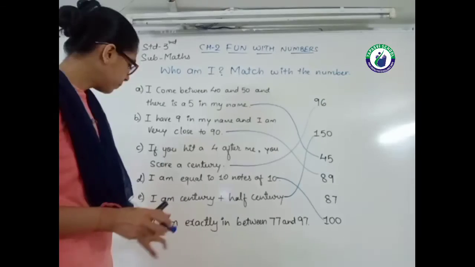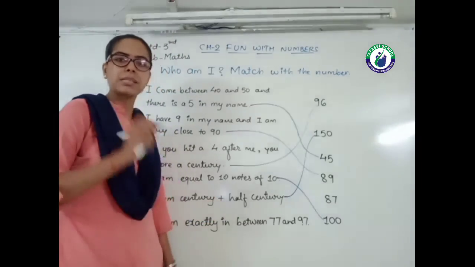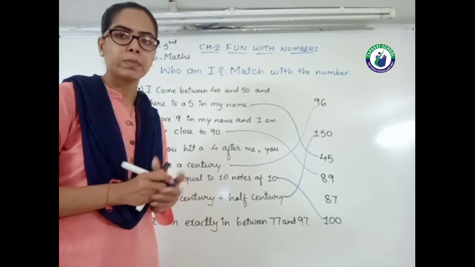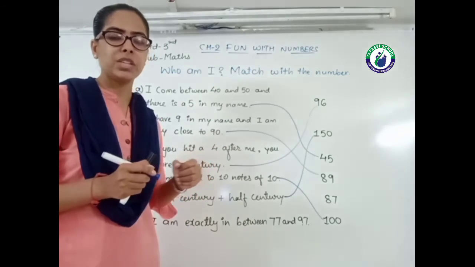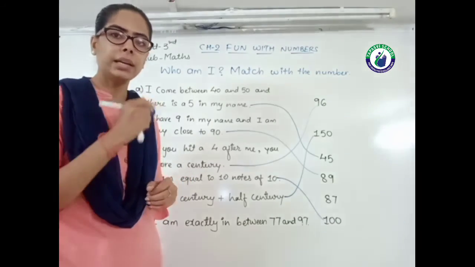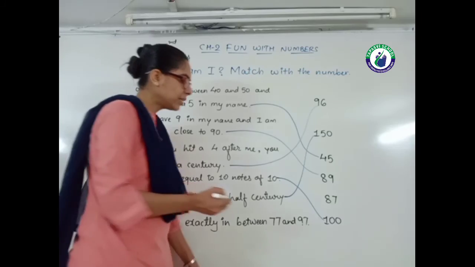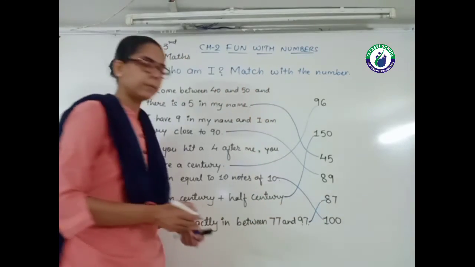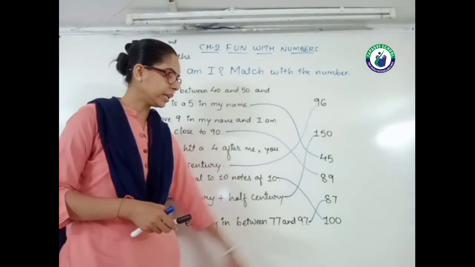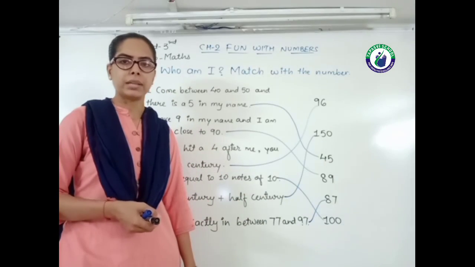And the last one: I am exactly in between 77 and 97. Exactly वो दोनों के बीच में. तो 77 और 97 के बीच में exactly कौन सा नंबर आता है? You go with the numbers 1 to 100, देखो and then identify which one is the right number. So between 77 and 97, it's 87. 77 plus 10 करो, then you get 87, और 97 minus 10 करो, then also you get 87.